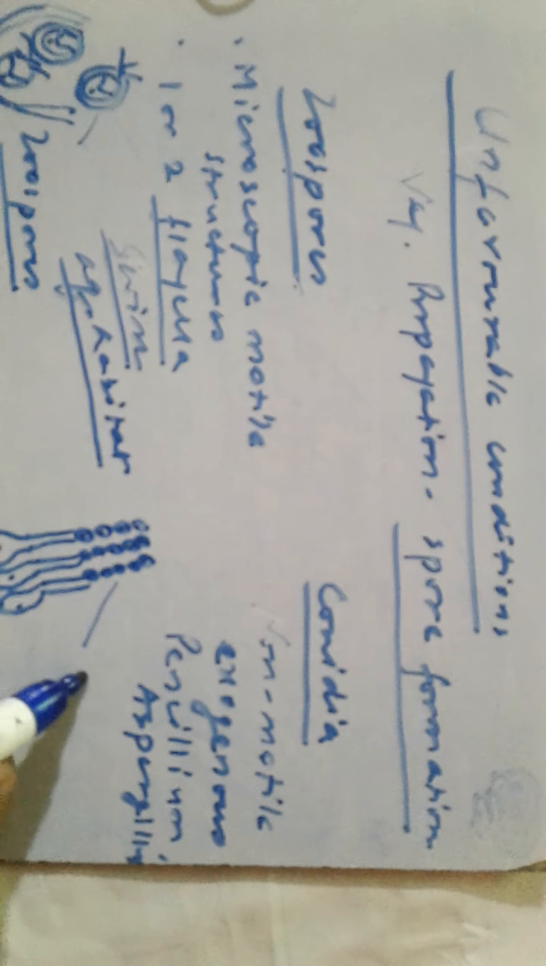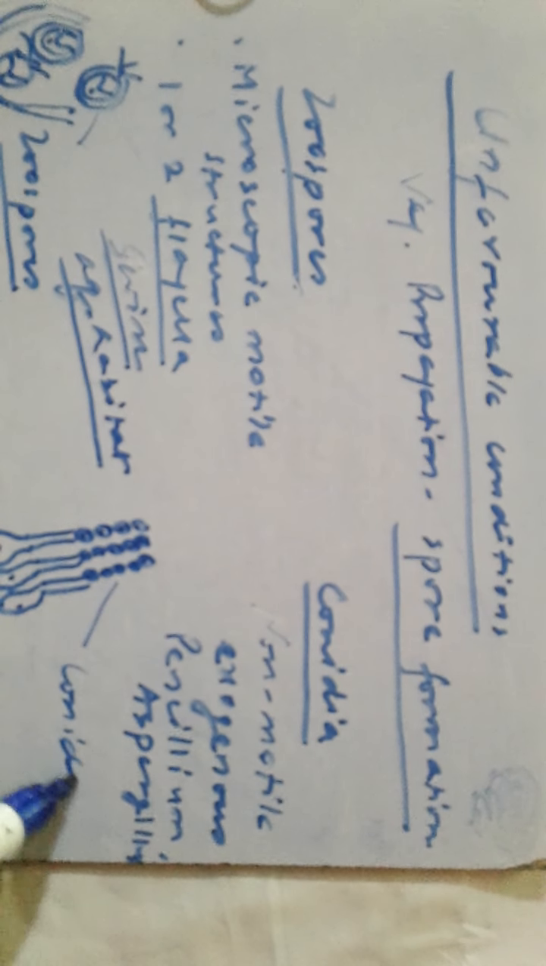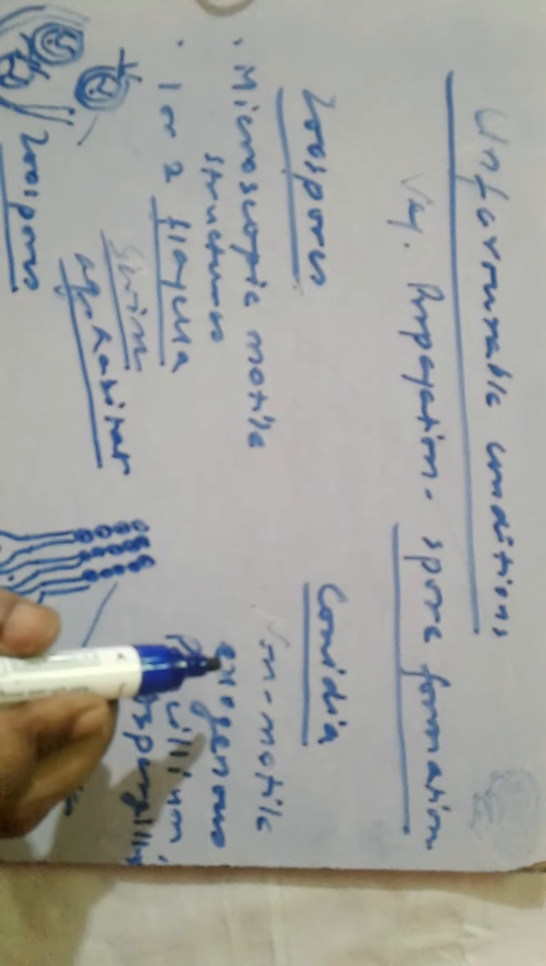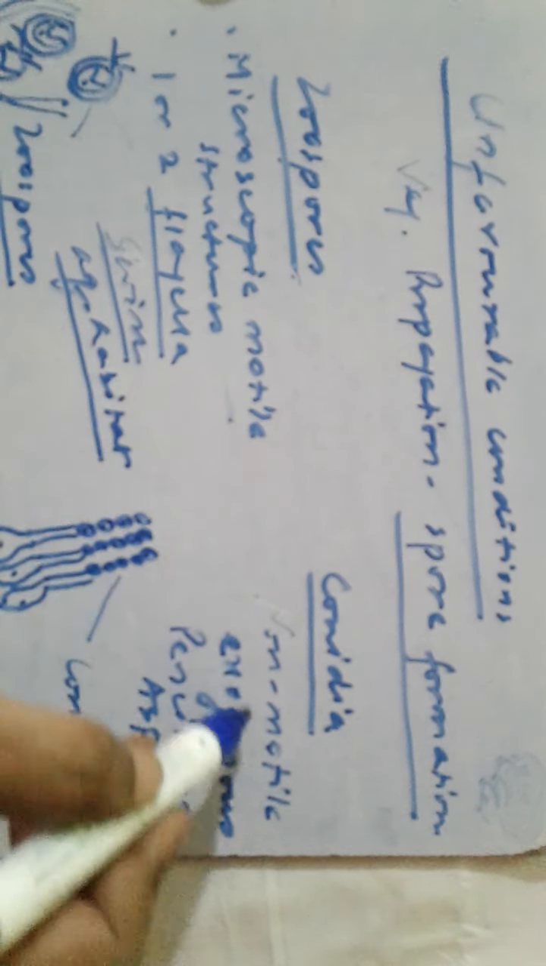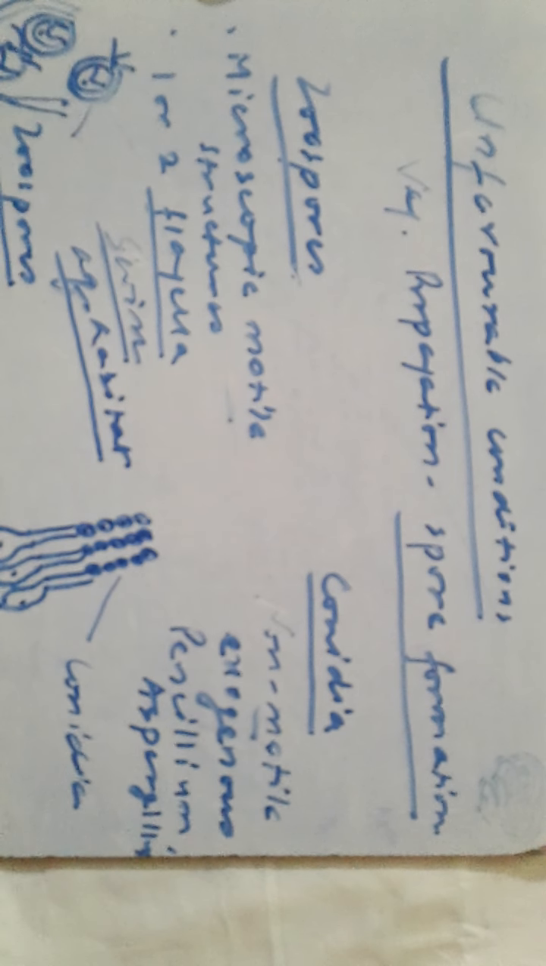So these are conidia. What are conidia? These are exogenous structures or spores formed outside, and they are found in Penicillium and Aspergillus. What are zoospores? These are motile, while conidia are non-motile and formed exogenously. When the conditions are favorable, it moves out. So that's zoospore for you and conidia for you.